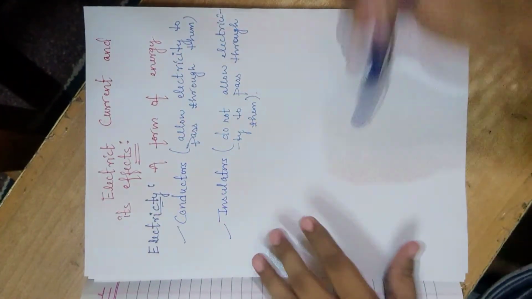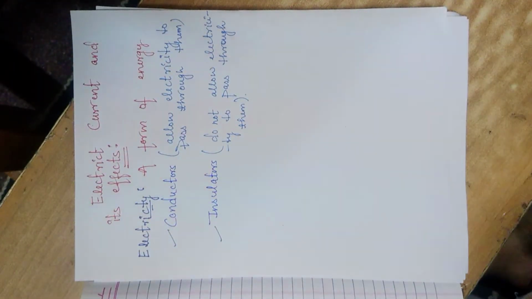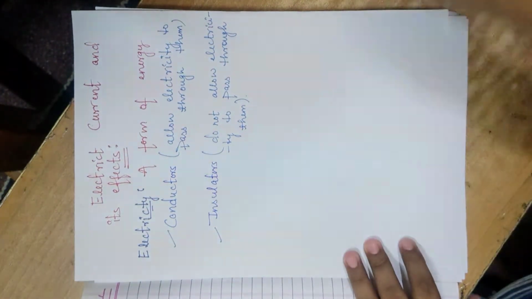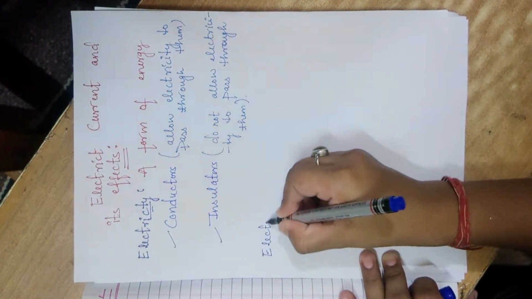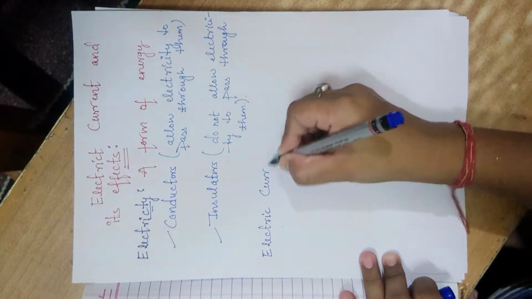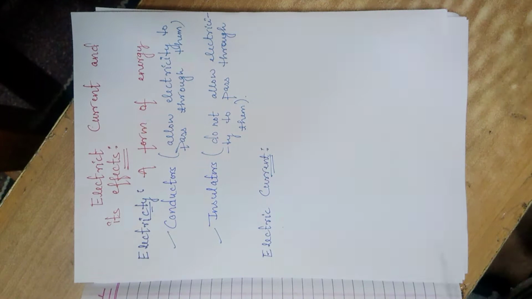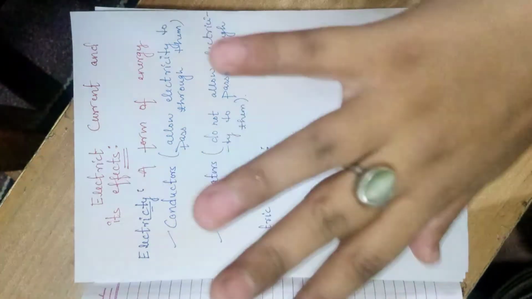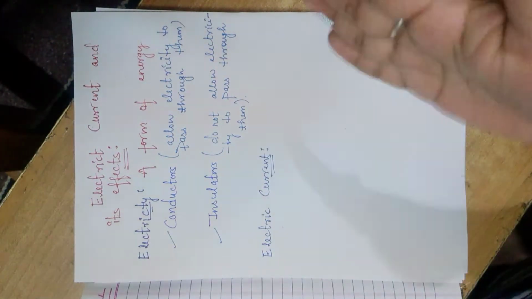So now what this electric current means? We are done with electricity, and we are done with the types of materials. In easy words I can define electric current as the flow of electricity.